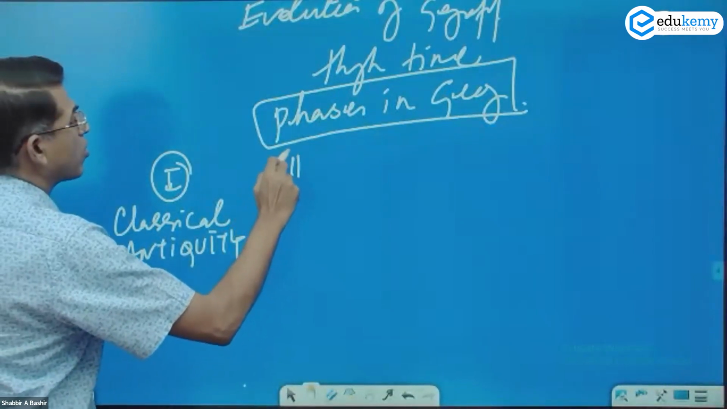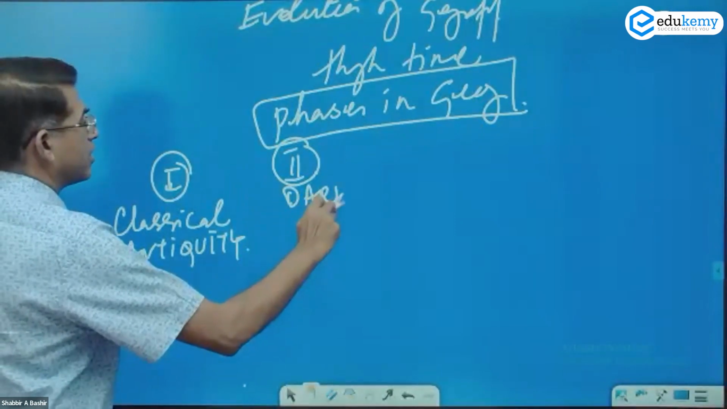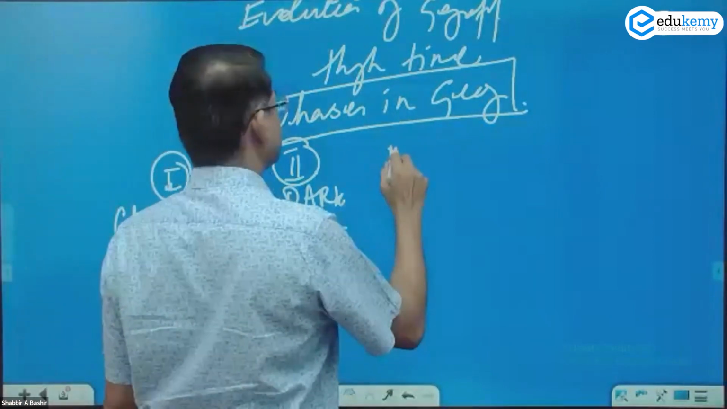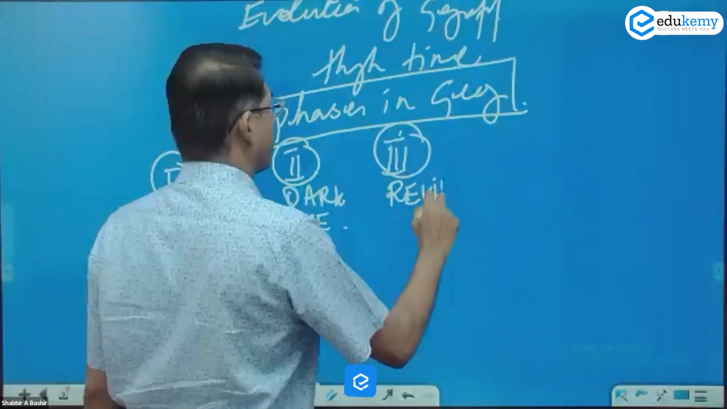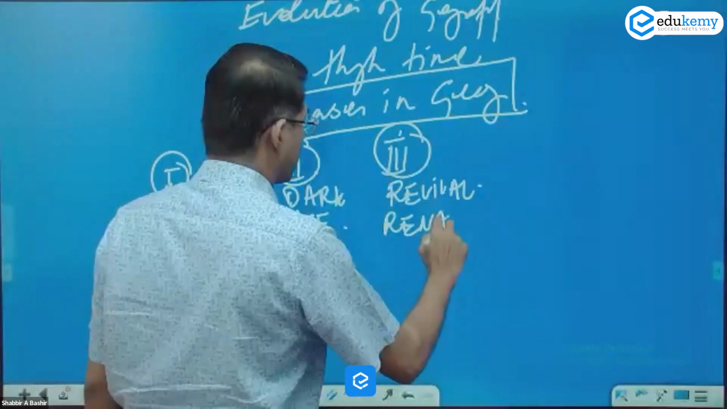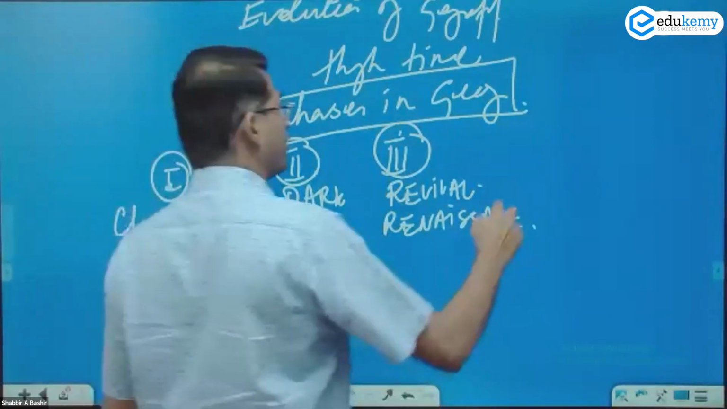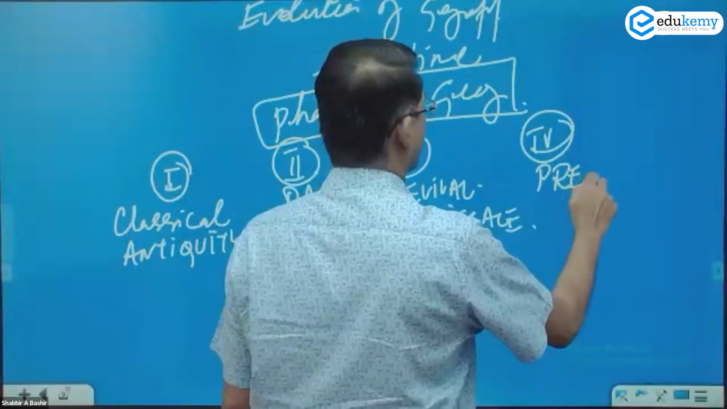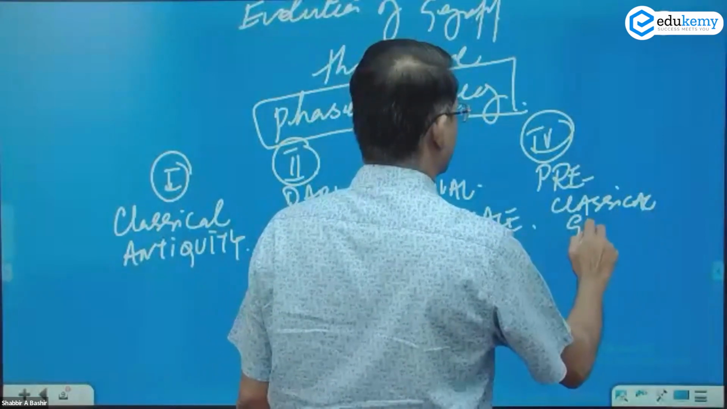Then we have a phase called the Dark Age. Then we have the phase, this is the revival, or Renaissance. Then we have the phase called pre-classical geography.